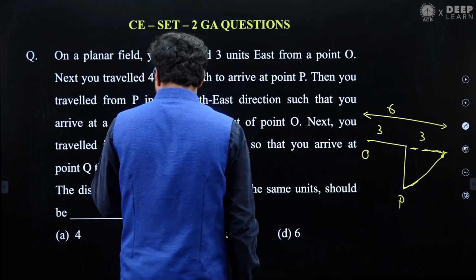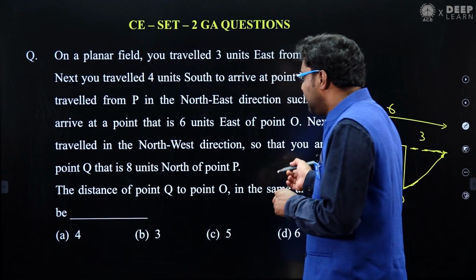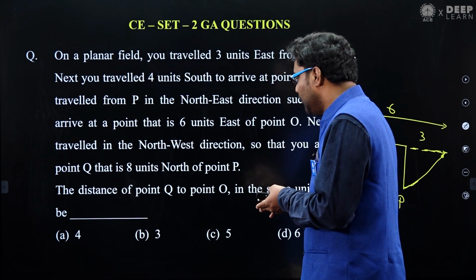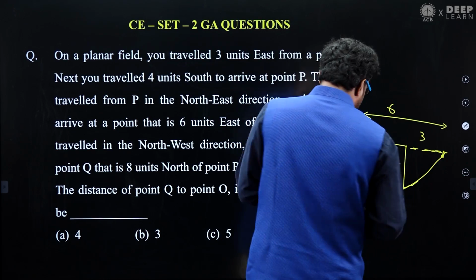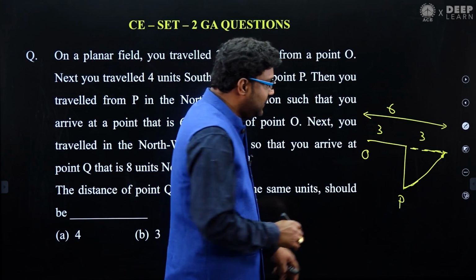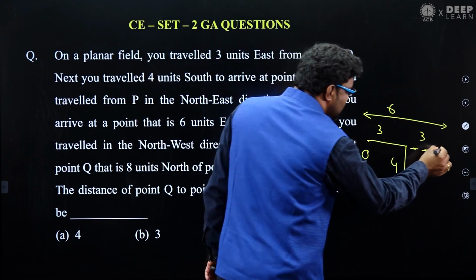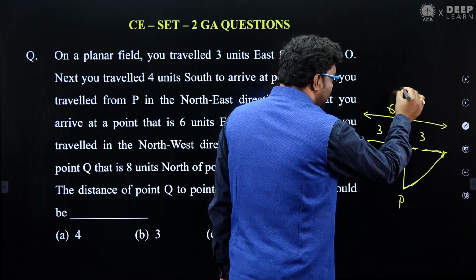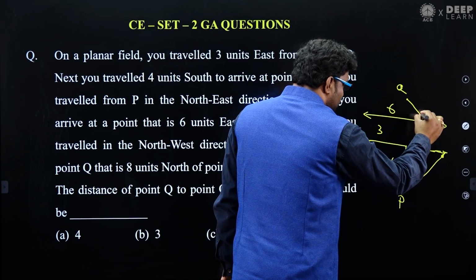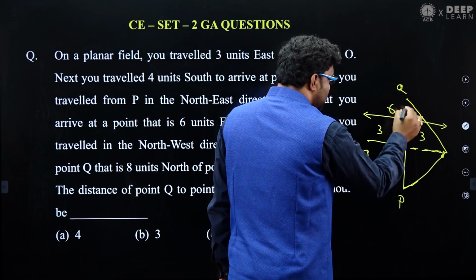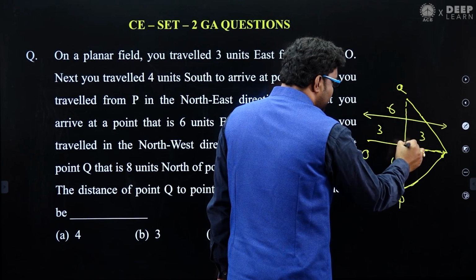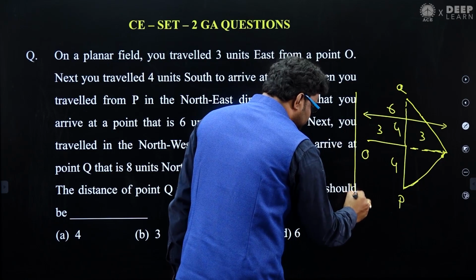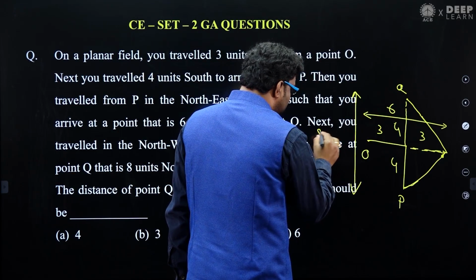Then they mentioned, next you traveled in the northwest direction so that you arrive at a point Q that is 8 units north of point P. Point P is here, this is already 4. Now from this point you are traveling northwest in such a way that you reach the point Q, which is 8 units from P. This will be 4 actually, total 8 units.